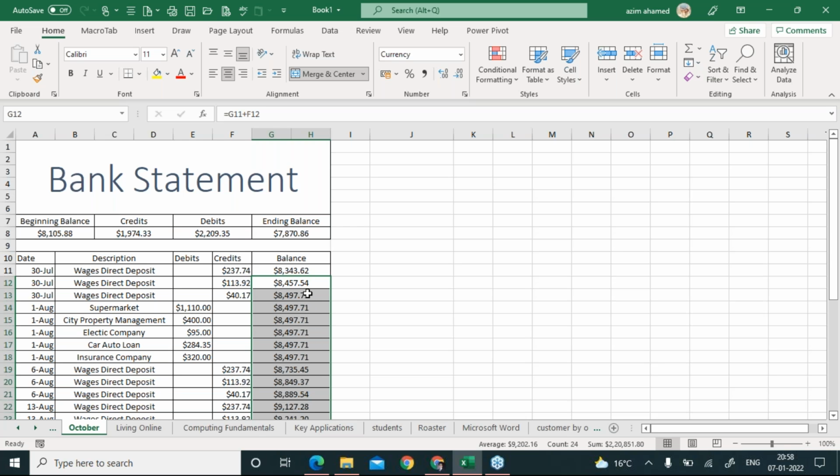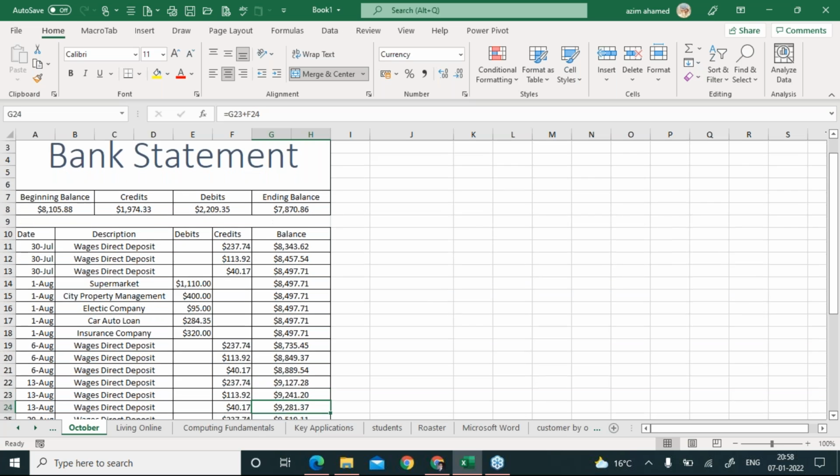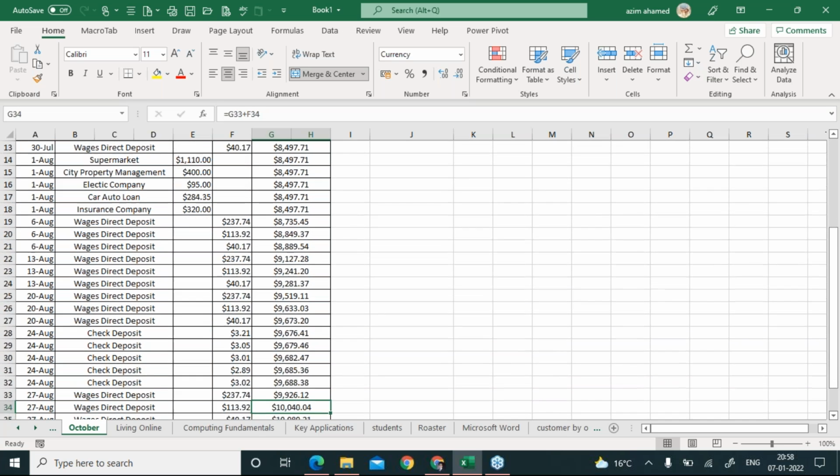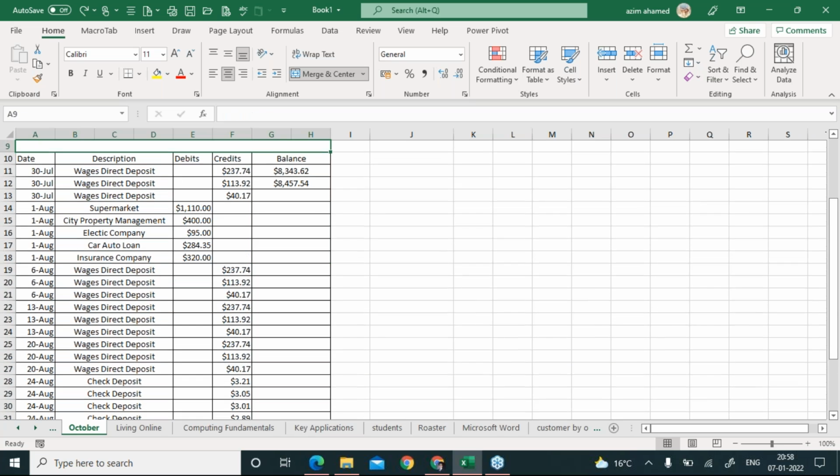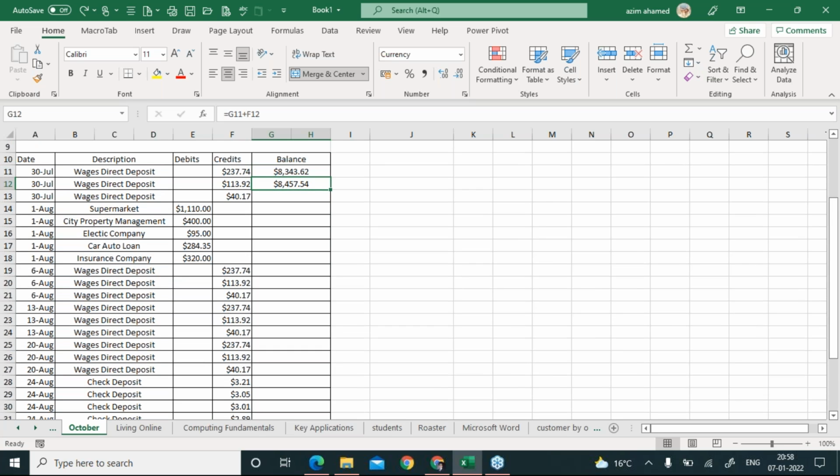You can see that it's not the same, it's coming automatically. Just look at how beautiful this feature is, right? It's not saying you have to copy and paste. It just wants to check your level of knowledge in Excel. That's why it says tell me any Excel feature which can copy this G12.